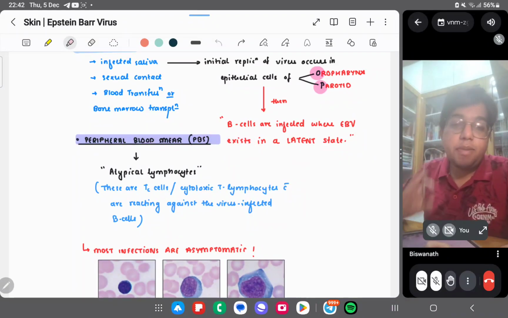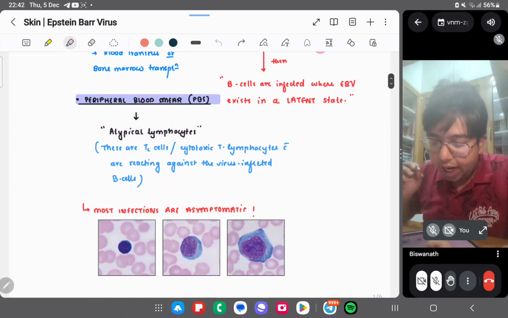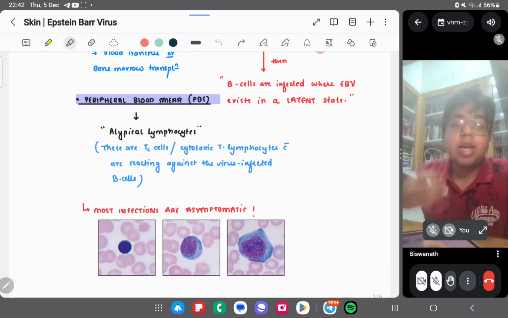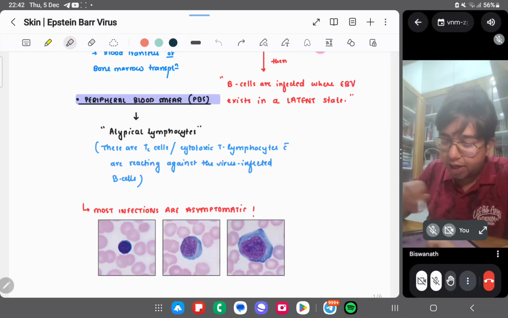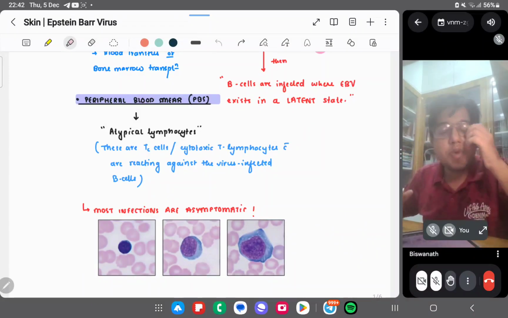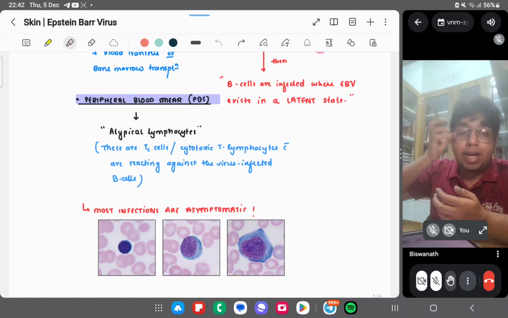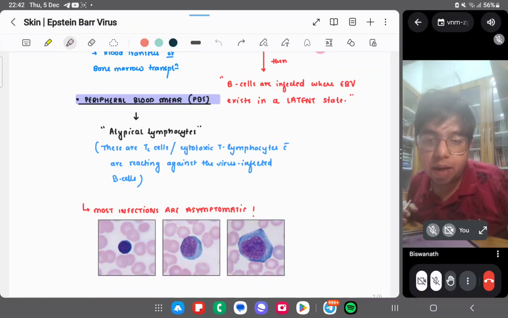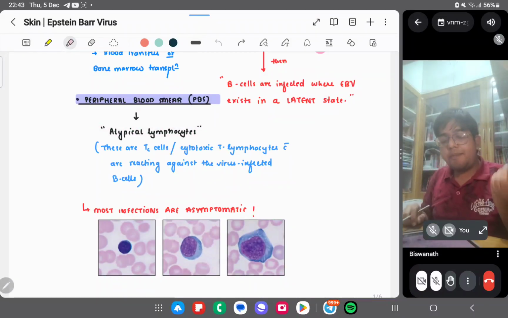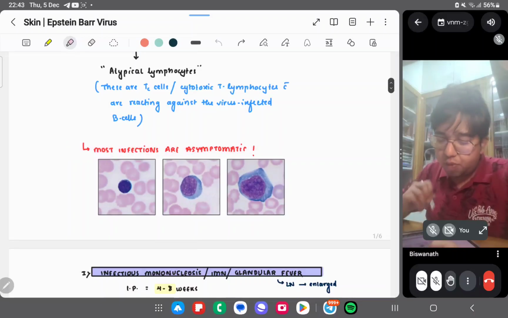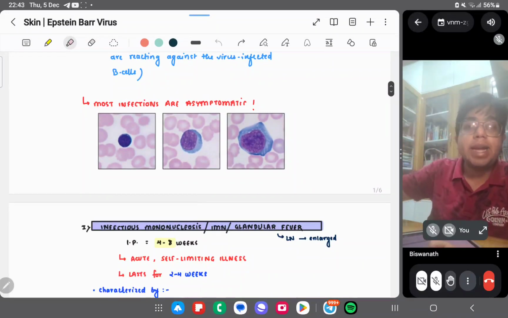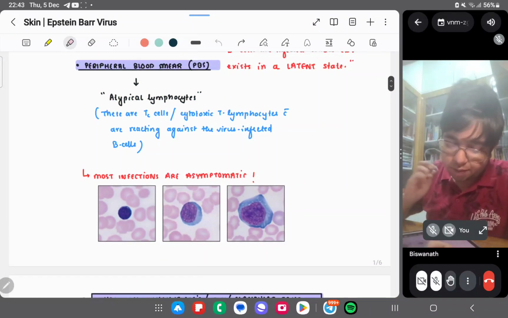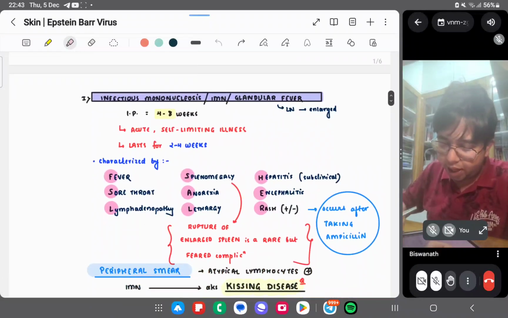Let's see the peripheral blood picture of the EBV infection. You will see atypical lymphocytes here. These are T cytotoxic cells only, which are reacting against the virus-infected B cells. Whenever there is an infection in our body, the body tends to react weirdly. So the T cells are reacting in a different manner, which gives the appearance of atypical lymphocytes. Most infections are asymptomatic because we have been exposed and 90% of people have antibodies against this virus. These are the images of the atypical lymphocytes. I will tell about it a bit later.